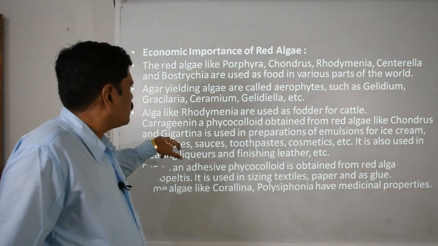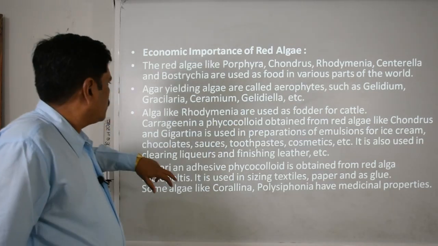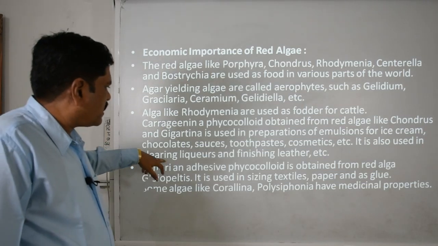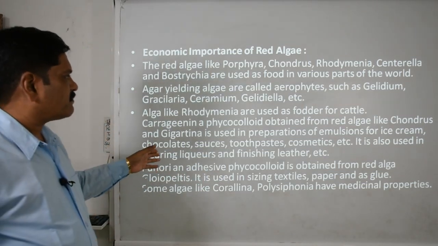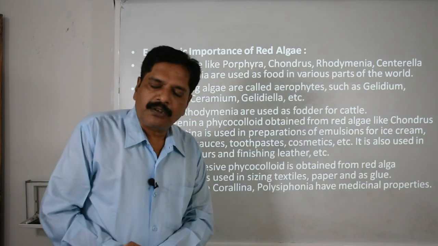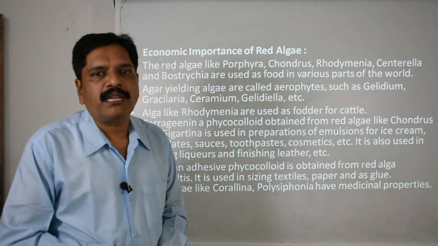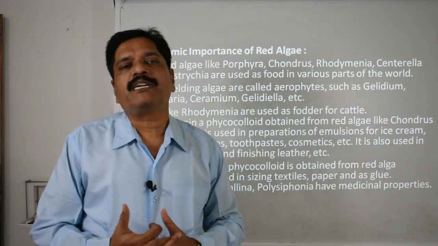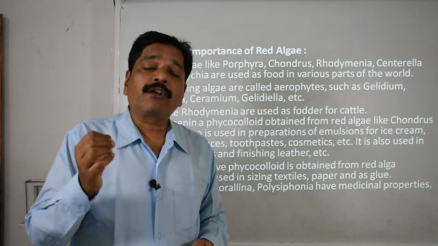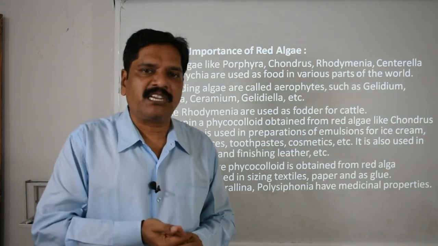This carrageenan and the phycocolloids are obtained from the red algae, right. And basically it is responsible for preparation of the emulsion. Not only for the emulsion, but it is also helpful to produce so many cosmetic products too, okay, because they are quite smooth and somewhat granular in nature.